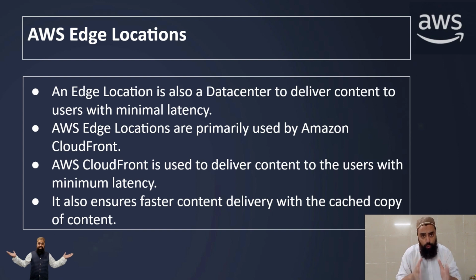But to avoid high latency, AWS has built edge locations. These are data centers with one core purpose: to serve the content to the customers with minimum delays, with minimum latency.